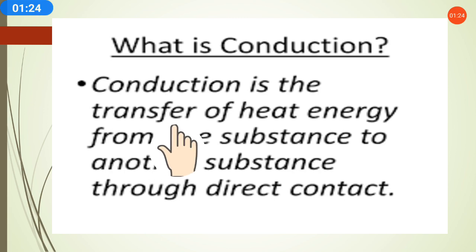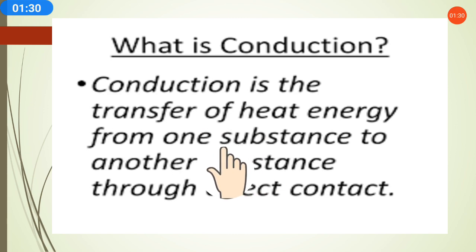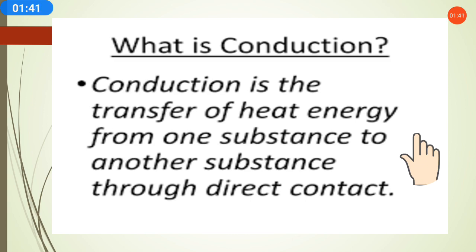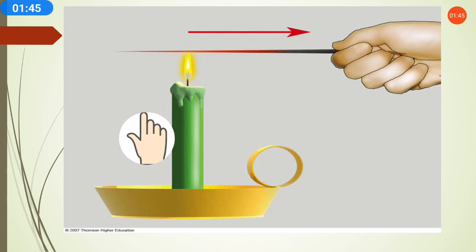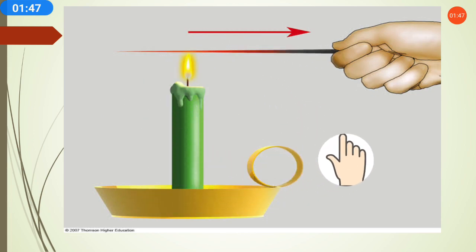Then the transfer of heat will be there from one object to another object, from the high temperature object to the low temperature object, and it is through direct contact. The two substances should be in direct contact, then only heat transfer can take place. This is an example of transfer of heat through conduction.